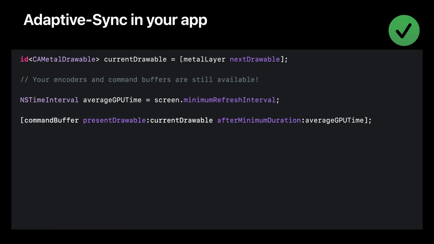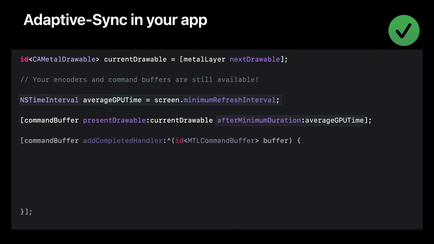Okay, so here's where things get a little more interesting. Let's try an approach that will produce evenly paced frames without having to set a single fixed rate. One way to do this is to compute a rolling average of the GPU work needed to produce each frame, and feed that time into our present drawable call. For the first frame, we need to load our average GPU time with a starting value. I'm going to choose to be optimistic and target the fastest rate the display can support here. This will just be a starting point for our average, so any reasonable guess we make is fine.